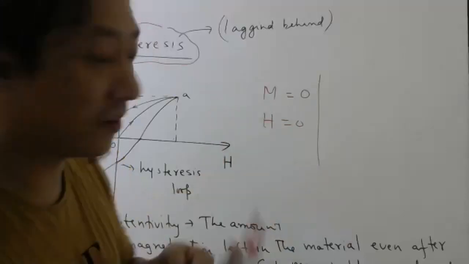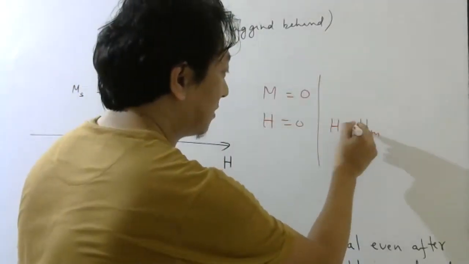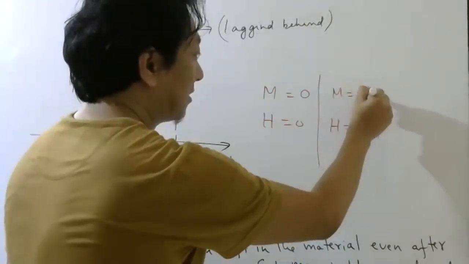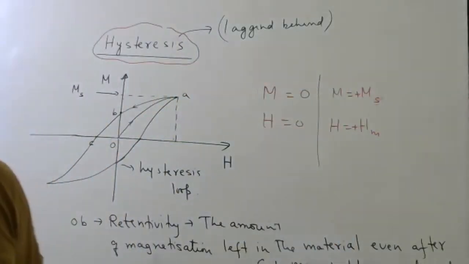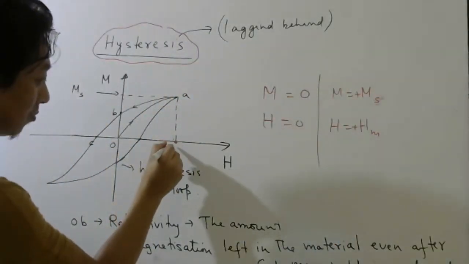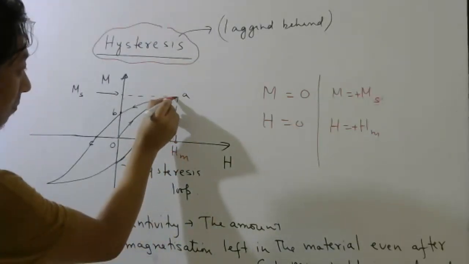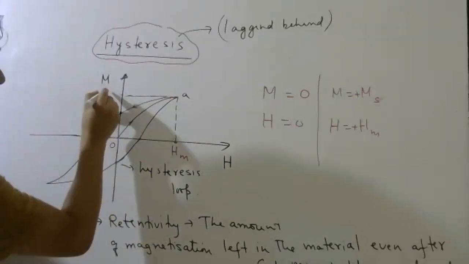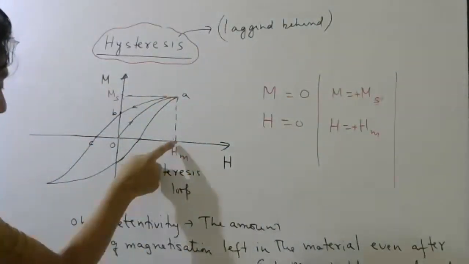After this reached some value, let's say plus HM, magnetization also became maximum, saturation, plus, right? When H became HM, your magnetization y coordinate became Ms, right? Okay.